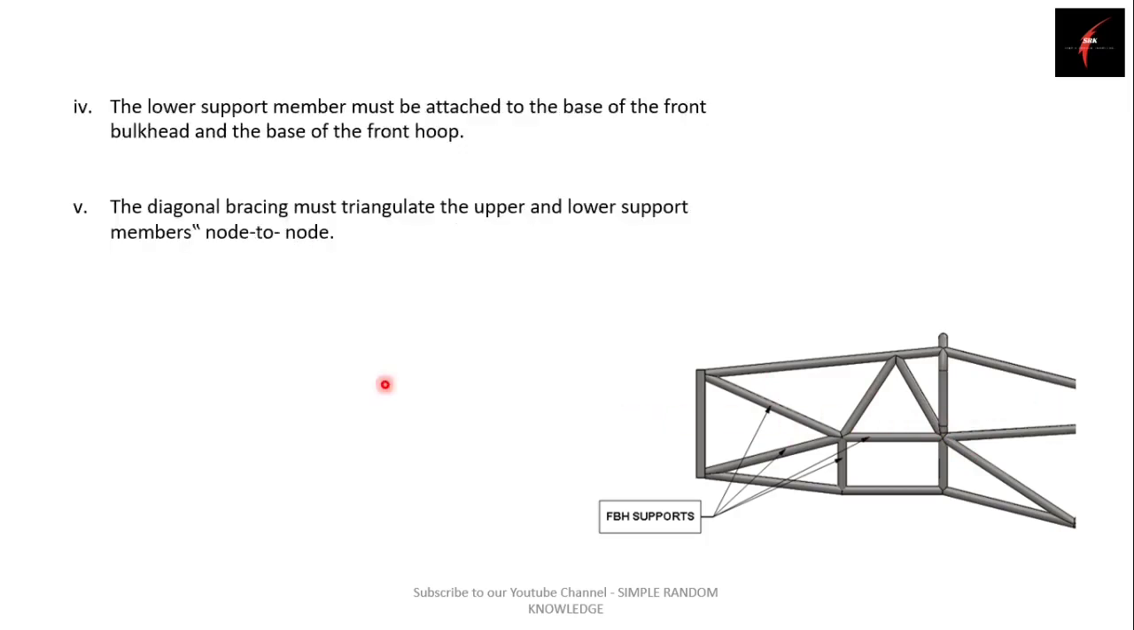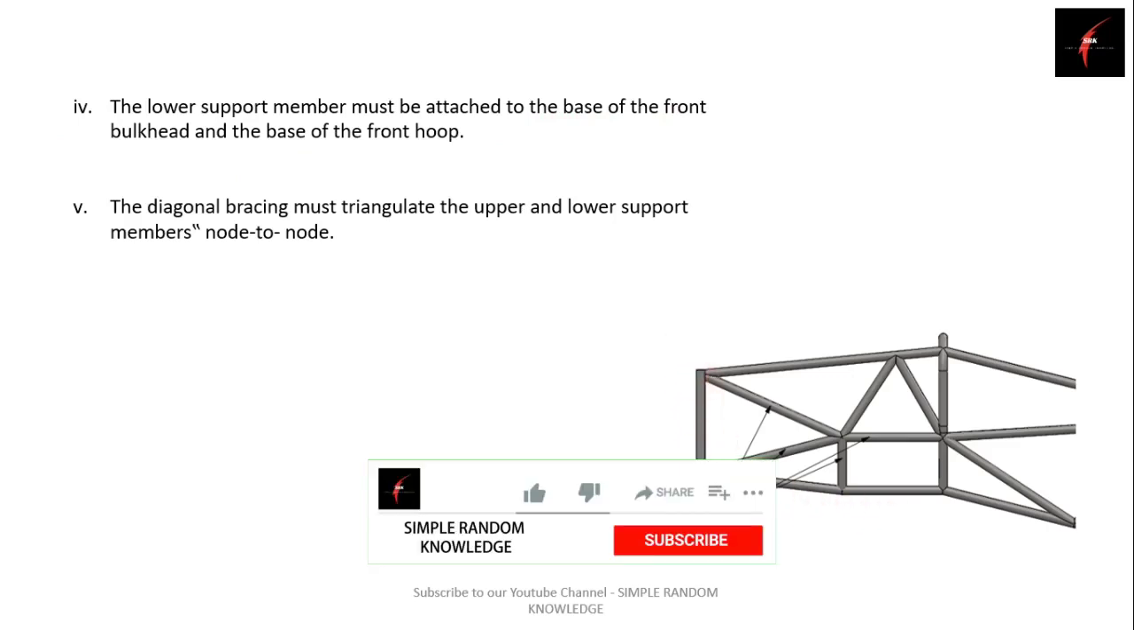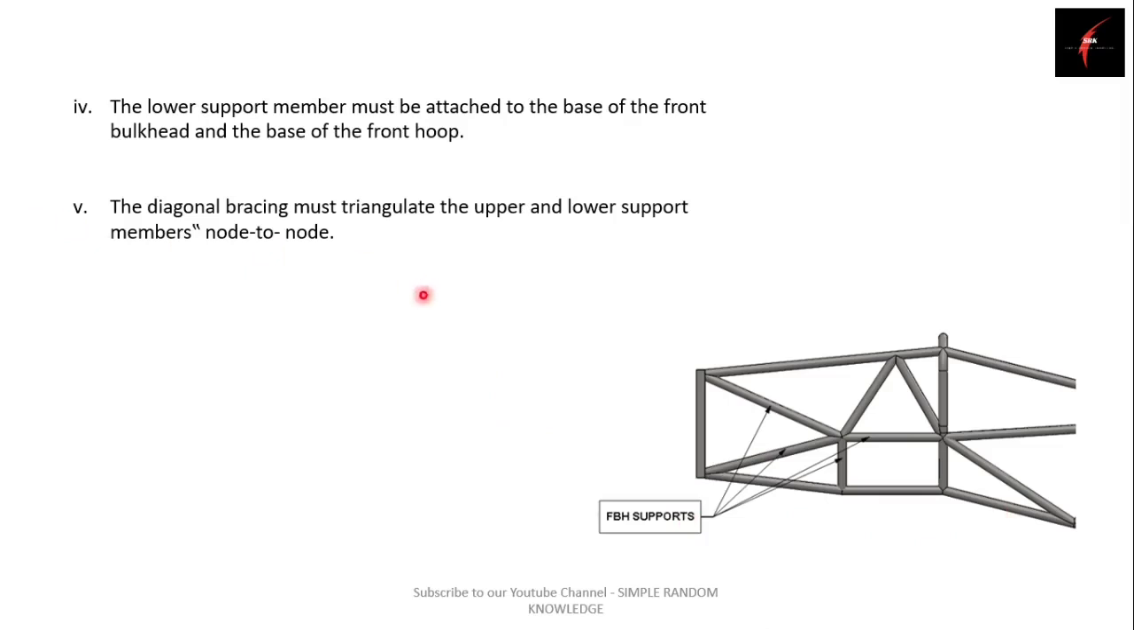So guys, moving to our next rule, the lower support member must be attached to the base of the front bulkhead and the base of the front hoop. As I said in my first slide on front bulkhead support, this lower support member should attach the front bulkhead bottom and the front hoop bottom together. So this is the basic requirement of the lower support member. And talking about the diagonal member bracing, this is just to provide node-to-node triangulation to the upper support member and lower support member. So guys, these were some rules of the front bulkhead support members.